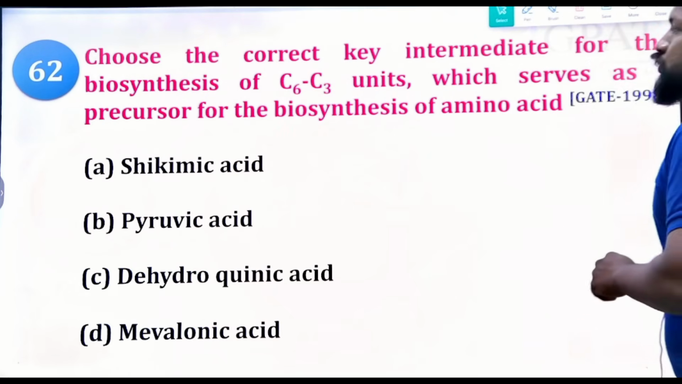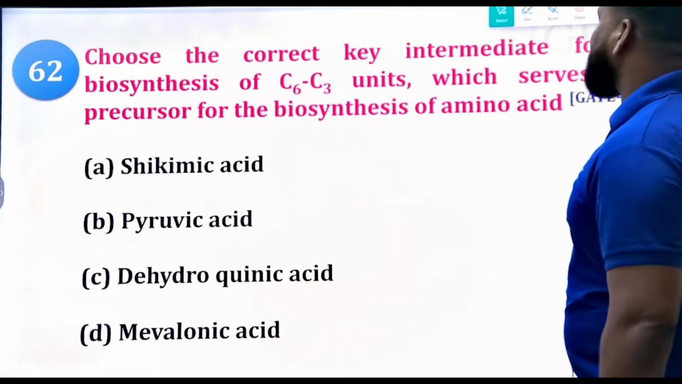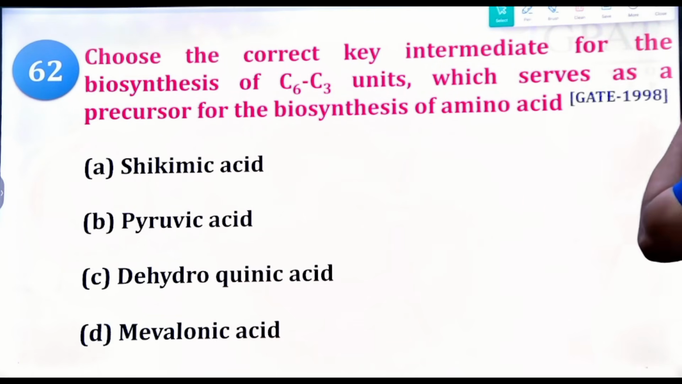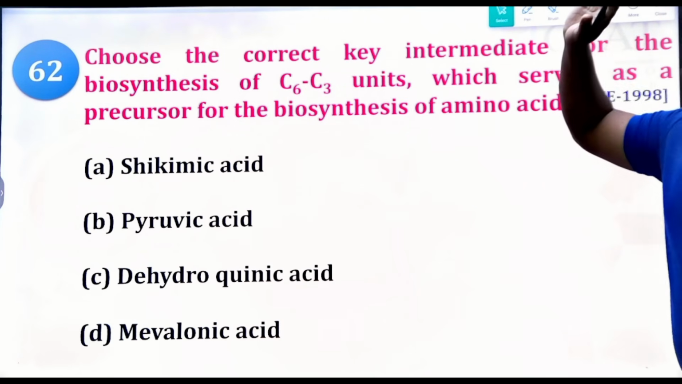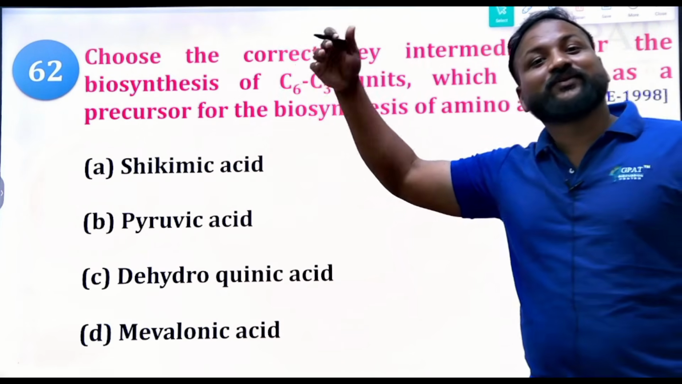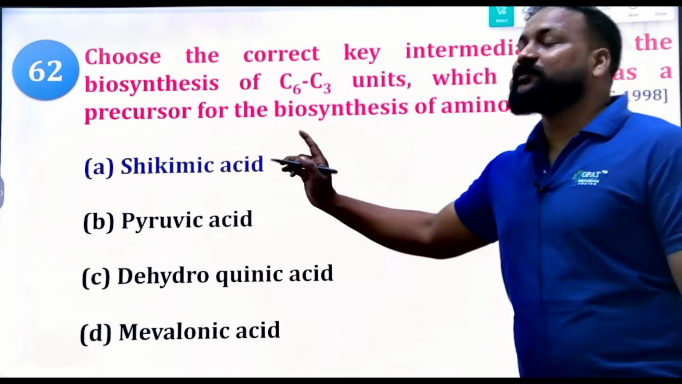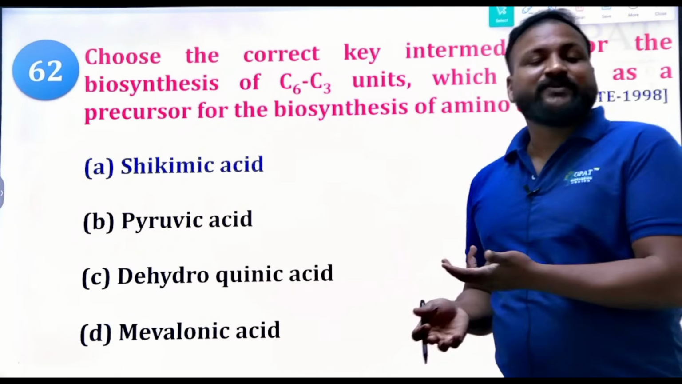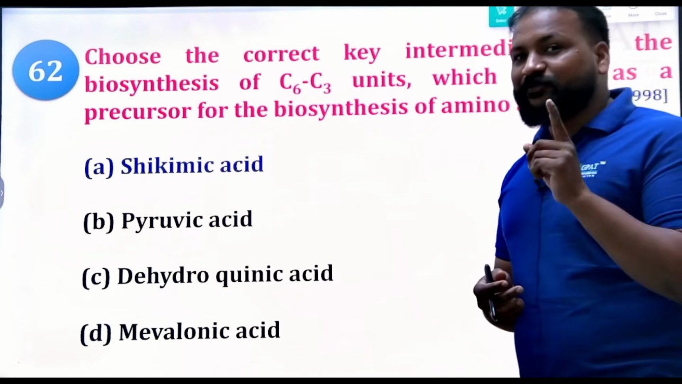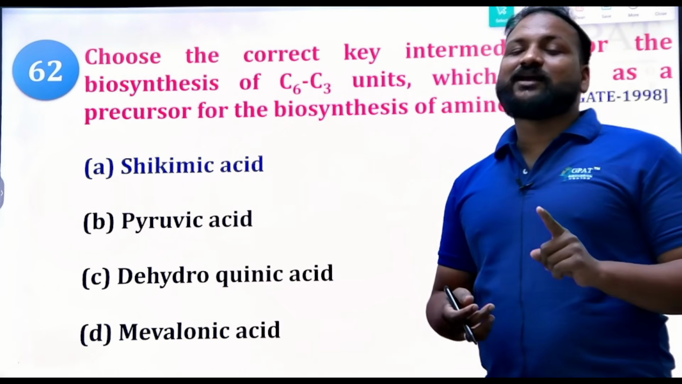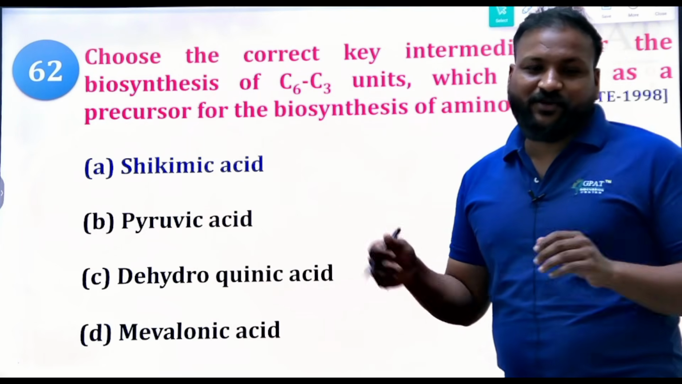Next question. Choose the correct key intermediate for the synthesis of C6-C3 units, which serves as a precursor for the biosynthesis of aromatic amino acids. See, this question was given in 2024, and it was in the GATE exam 1998, so the question has repeated in the 2024 exam. Same question. So undoubtedly the answer is shikimic acid. Most of the times the questions will repeat. That's why if you carefully listen to this class, you can answer maybe 90% of the questions from pharmacognosy. Okay, yes.